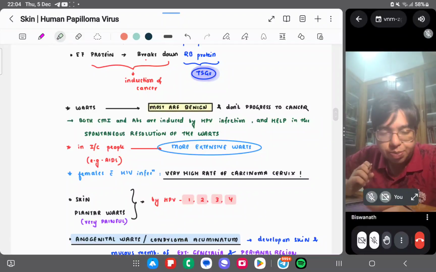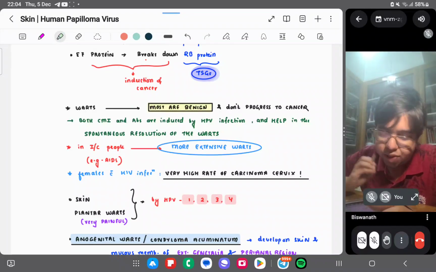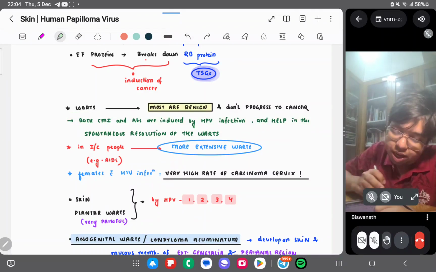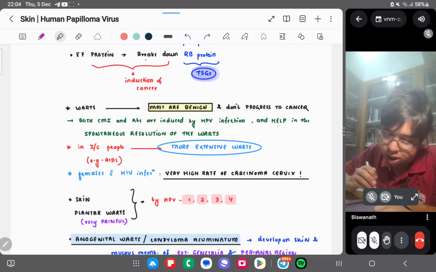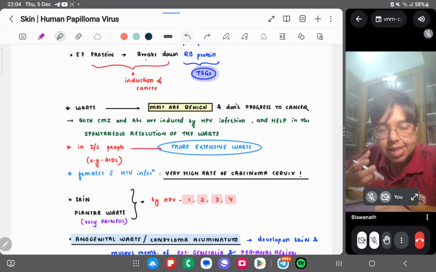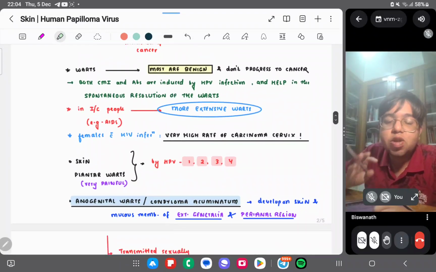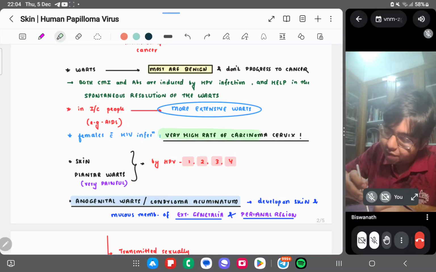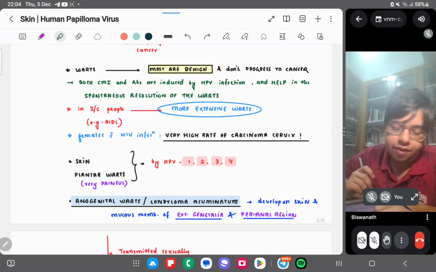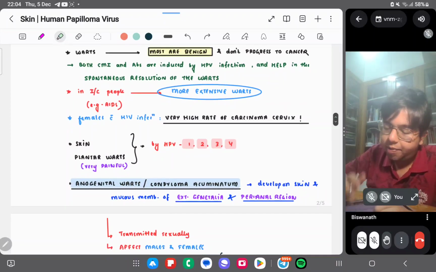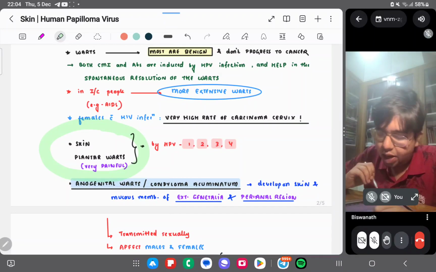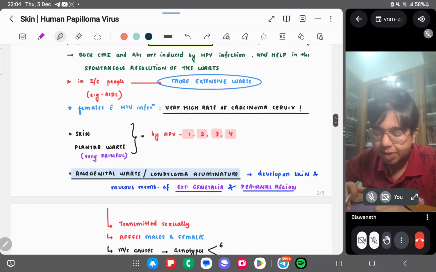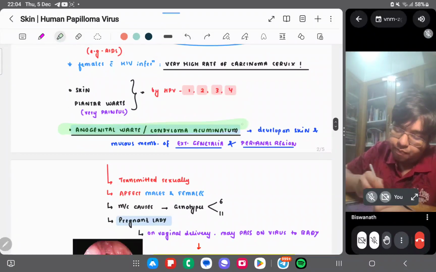Warts caused by HPV are mostly benign and don't progress to cancer. Both CMI and antibodies are induced by HPV infection, helping the spontaneous resolution of warts. In immunocompromised people, more extensive warts are present. Females with HIV infection have a very high rate of carcinoma cervix. The skin and plantar warts are caused by HPV genotypes 1, 2, 3, 4.